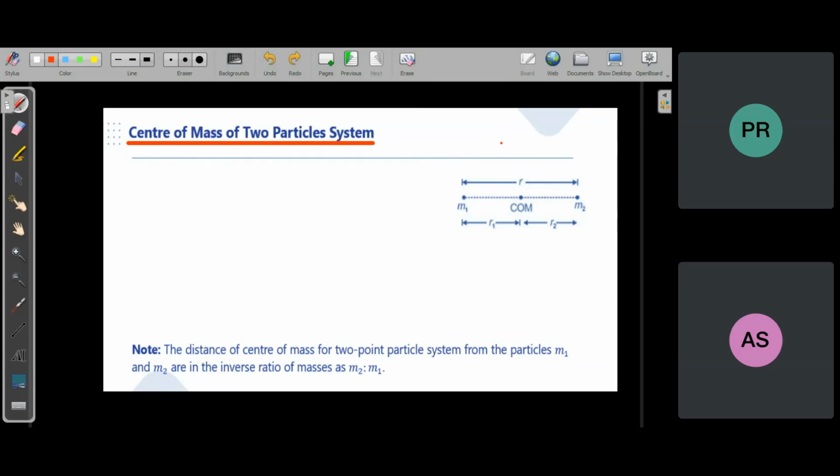Just find the center of mass of this system. Position of the center of mass. If you have doubts, keep asking, but whatever you are asking will automatically come. If you have something important to ask, you can ask.